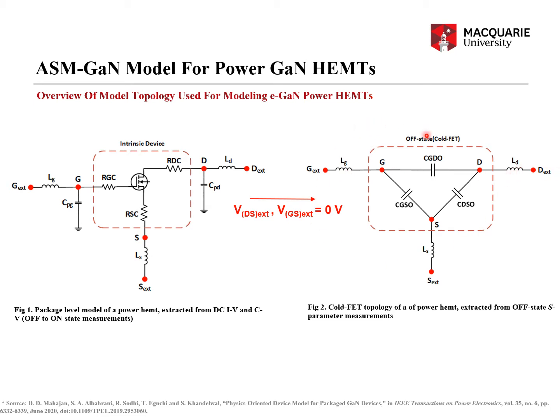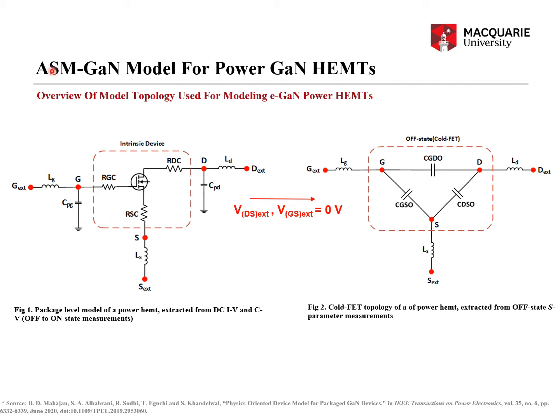So together, the imaginary parts are going to give you LG, LD, and LS. You can extract LG, LD, and LS from this topology. Whereas CGDO, CGSO, and CDSO are actually extracted from the off-state CV meter measurements, which will be shown in the next slide, and how they have been modeled.